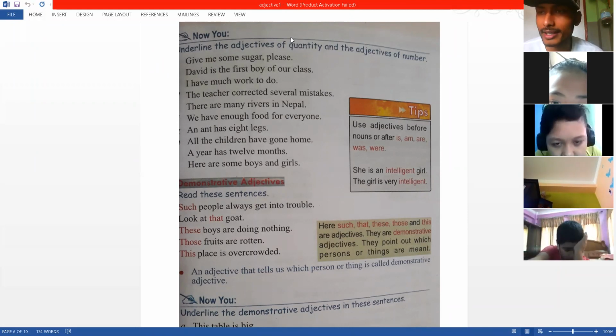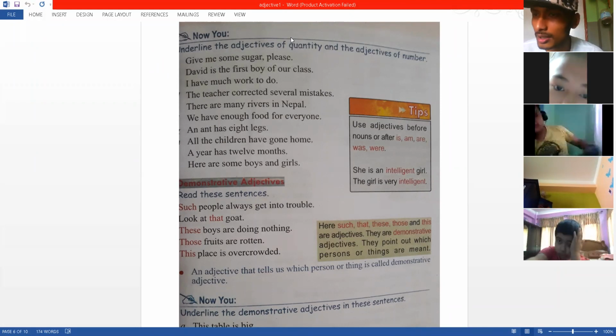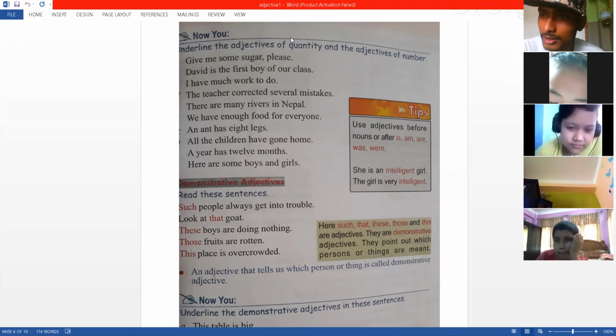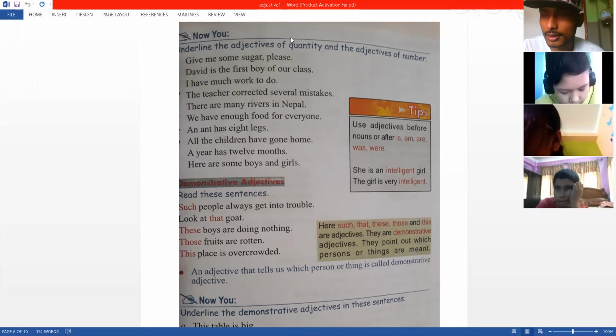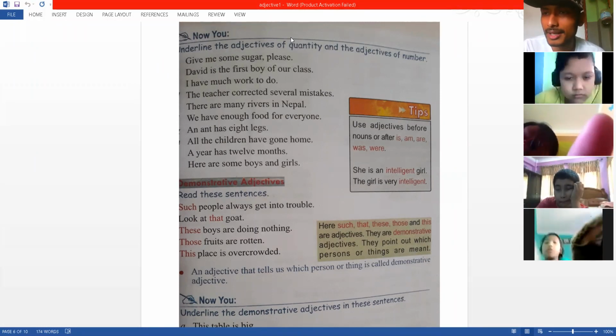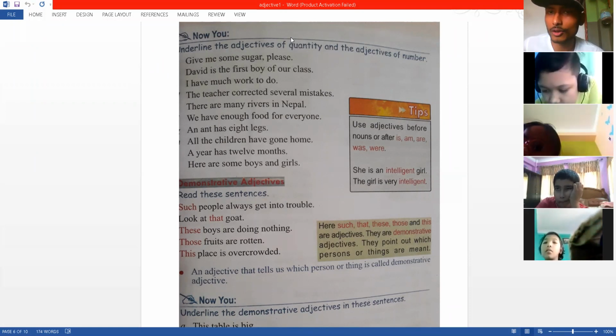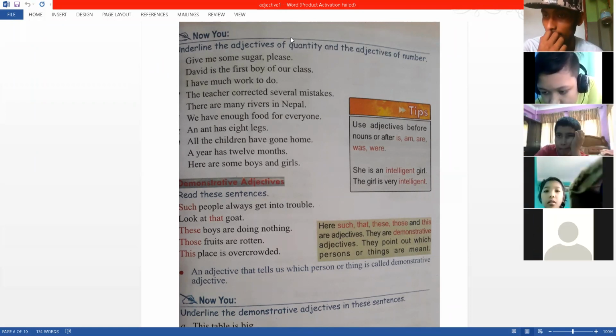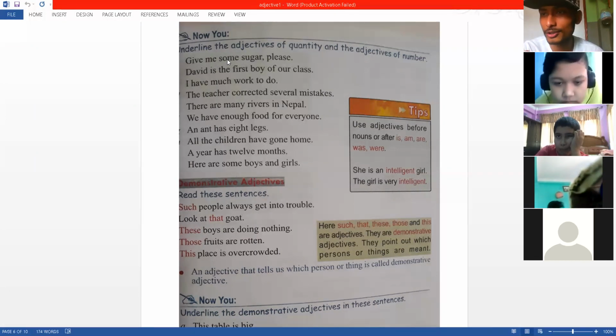So Sneha, quantity or quality? If it is some sugar, are we talking about counting the sugar or just how much sugar? We are not counting. Sugar is not something you count. So it's quantity. It's not number, right? Because when you say some, you don't mean how many. You say many, that means how many. When you say some, you don't mean number, you are talking about quantity.